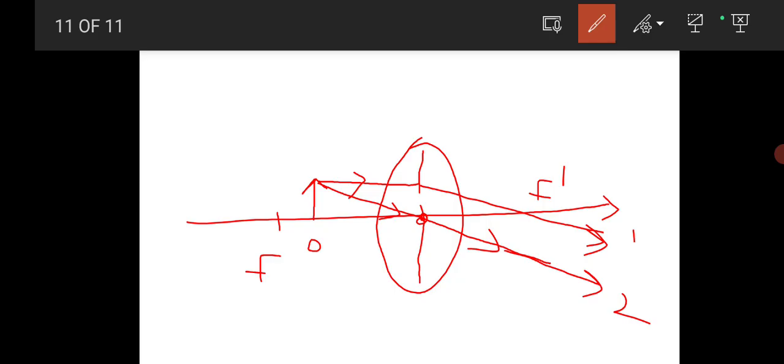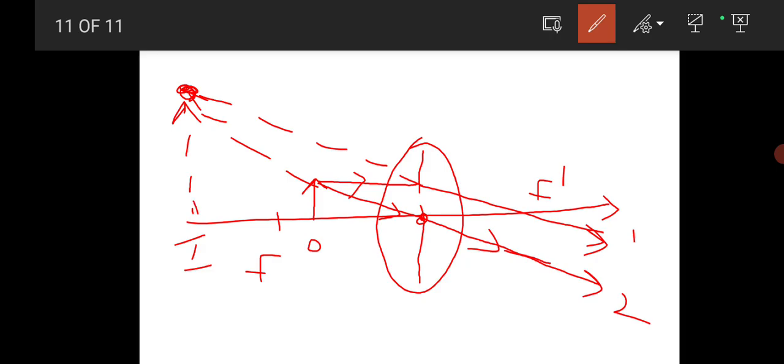Now these two rays, 1 and 2. Now this is one ray. I am drawing the dotted line, see, and this is another ray. These two rays, see here, they meet. Where are they meeting? On the back side of the lens, towards the left, and produce the image. Now this is the image.